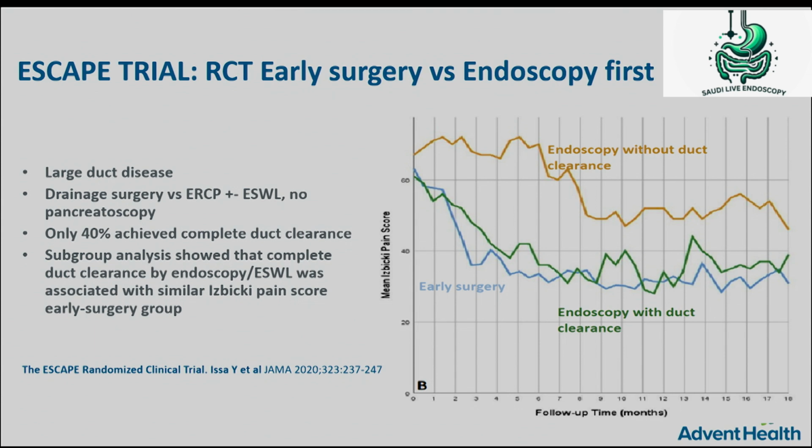If you look more carefully in subgroup analysis, the patients who had complete duct clearance by endoscopy had pain scores similar to surgery.